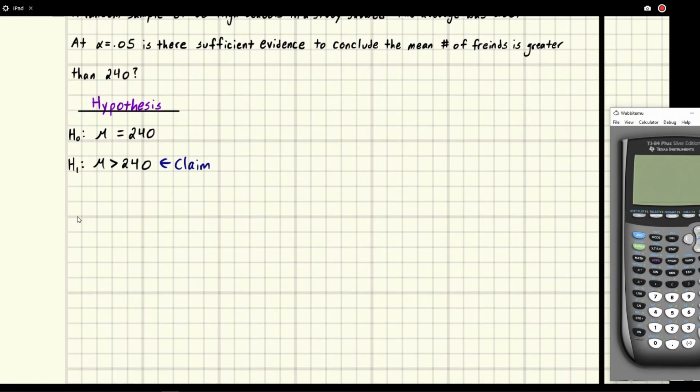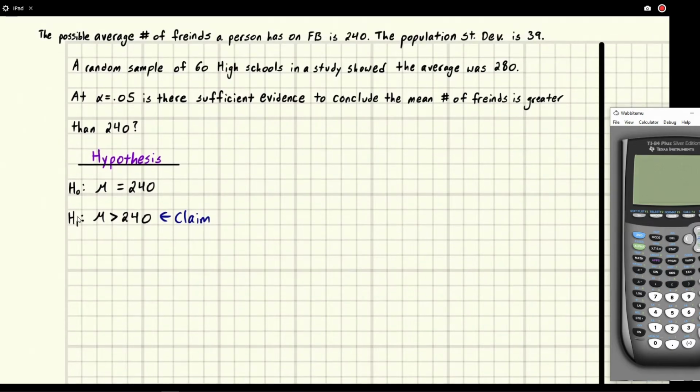Now that we have the claim, we should get a test statistic. You could also draw a picture. But probably a wise thing to do first is to pull all the information out of the problem. Right now, we've got a mu that's 240, from the first sentence.